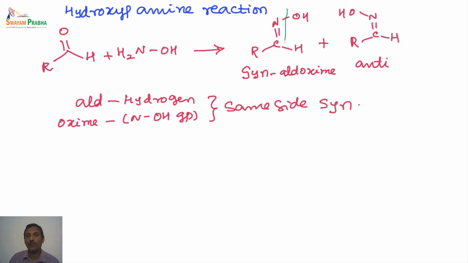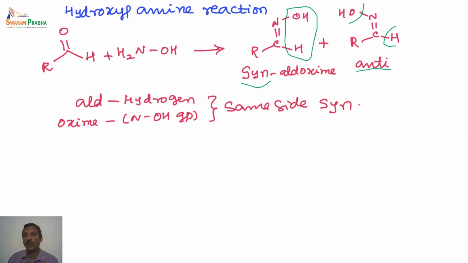So the name aldoxime basically refers to these two groups, the hydrogen and the hydroxyl group, whether they are in the syn orientation, that means they are on the same side. In this particular case, the hydrogen is on one side and the hydroxyl is on the other side. So this is called anti-aldoxime.